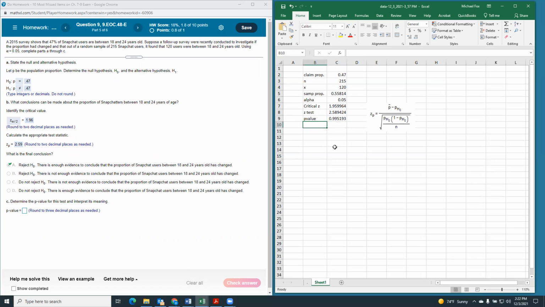That will return to us the probability of this test statistic and everything to the left of it. We need to know everything to the right of it. So I'm going to do 1 minus that. And then I have to remember I have a two-tailed test, so it's going to be 2 times that. So we have 0.009, actually it's 0.010.